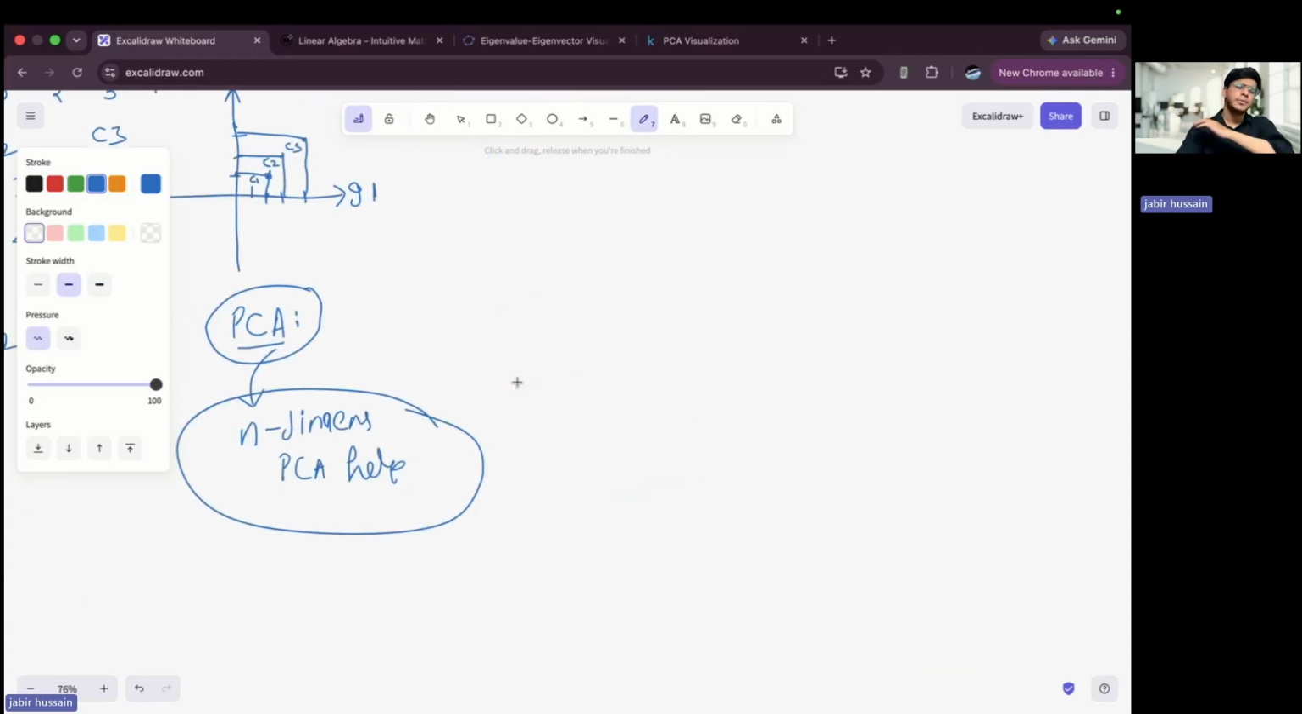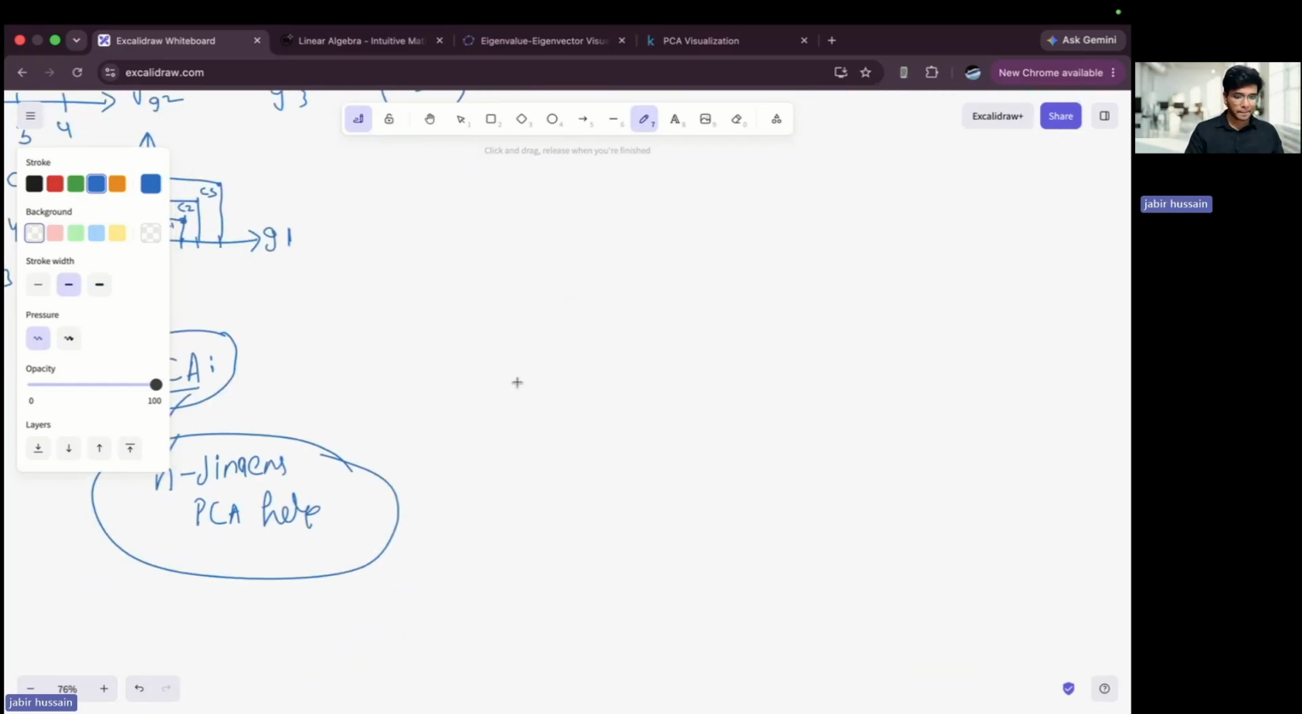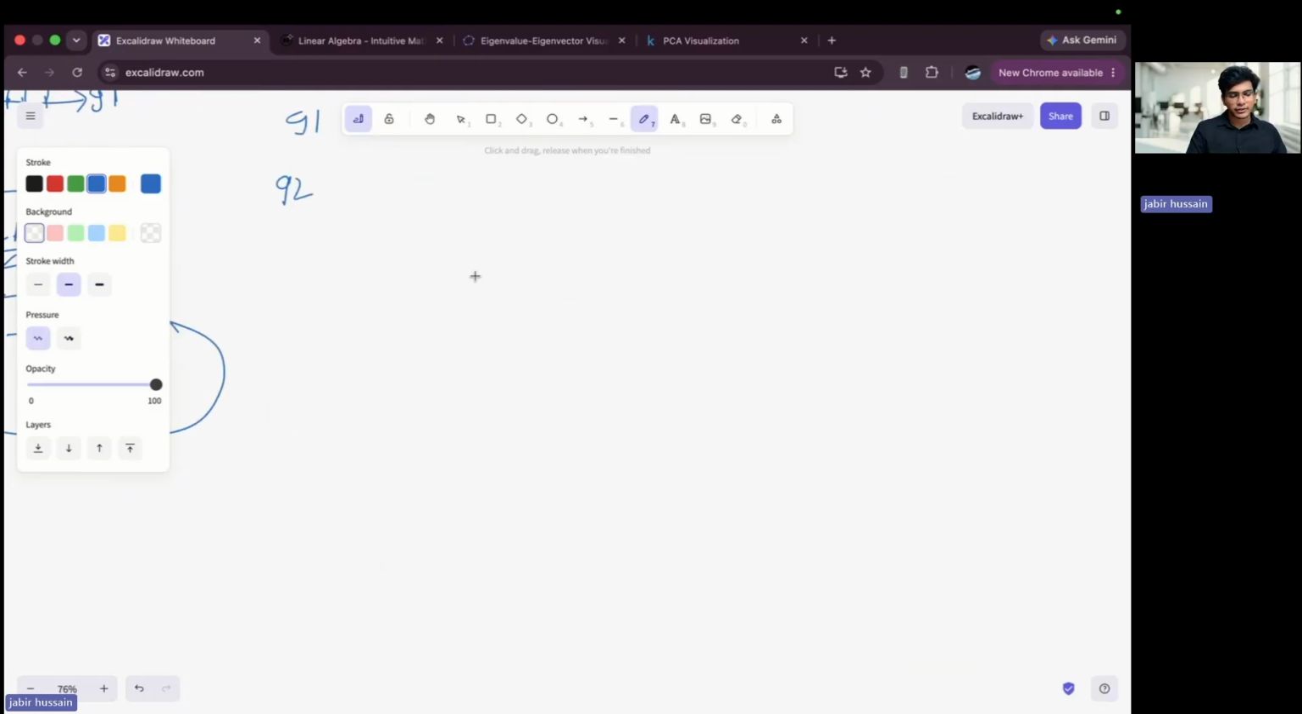Now what happens in PCA? What exactly do we do? To understand, let's take a simple example of two dimensions: cat 1, cat 2, cat 3, cat 4, cat 5, with gene 1 and gene 2. Now what I will do is, first of all, draw a line.